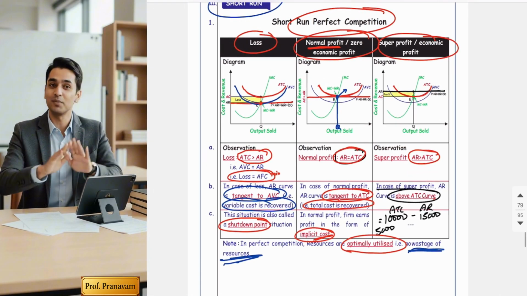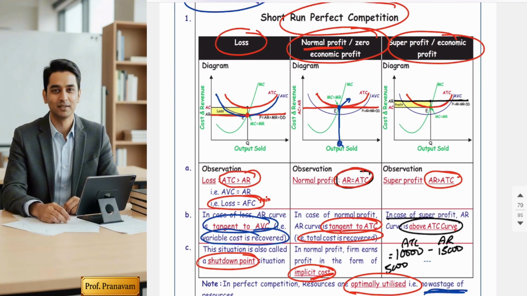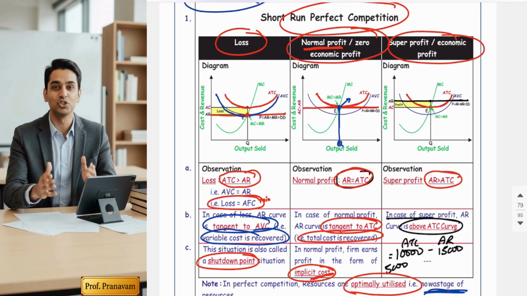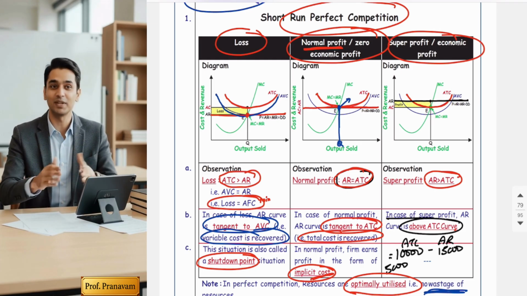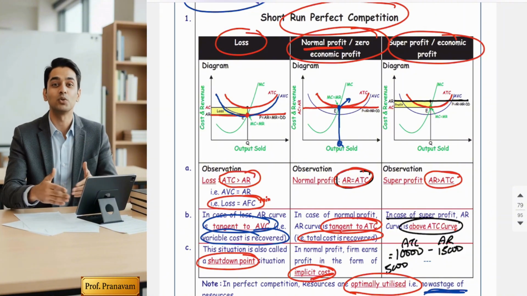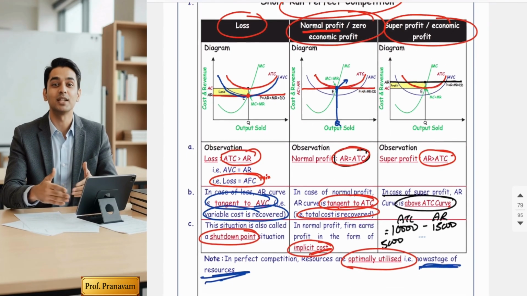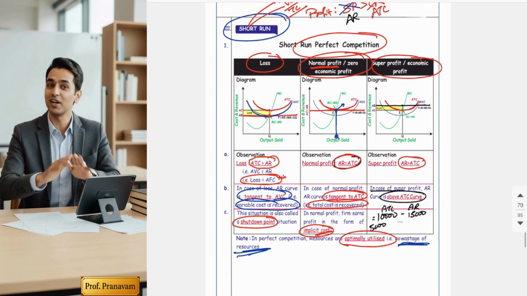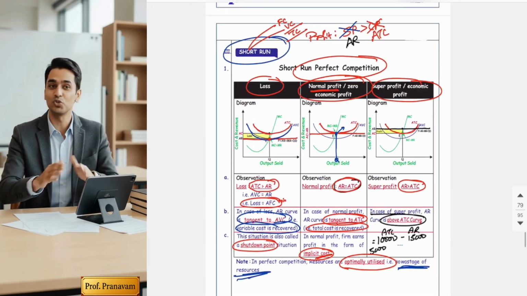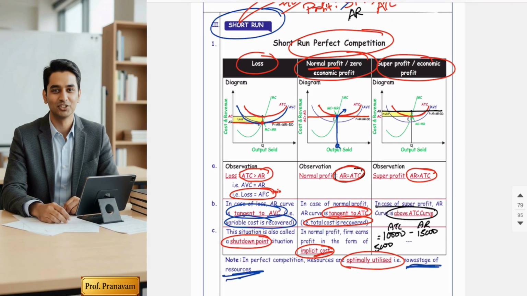Now, if you compare, you just have to remember two things in these diagrams. All diagrams are the same, just with a difference of tangency. In case of loss, AR is tangent to AVC. In case of normal profit, AR is tangent to ATC. And in case of supernormal profit, AR is above ATC. Hope you understood.